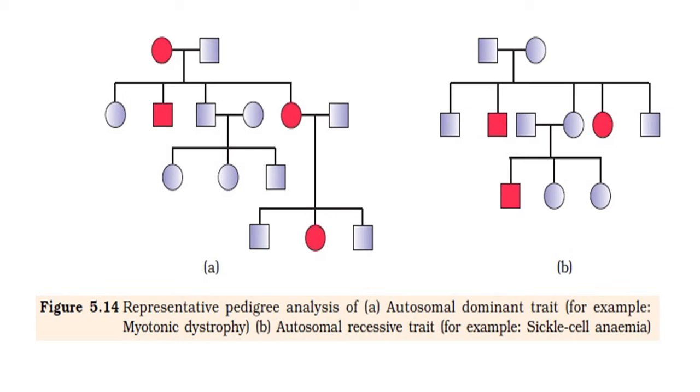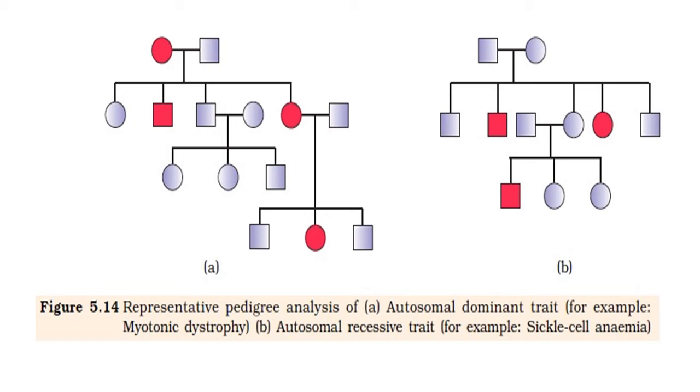So by drawing this type of pedigree analysis family tree chart, we can understand such a trait. Now we can very easily understand, because you already have knowledge of the first chart we have discussed. The second chart shows an autosomal recessive trait, that is sickle cell anemia.